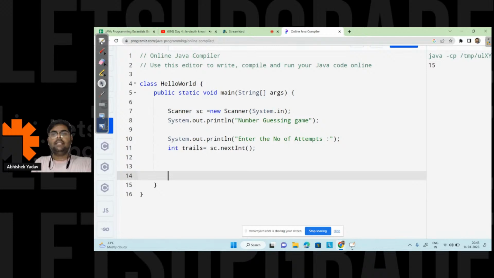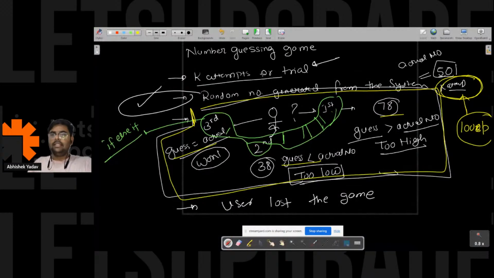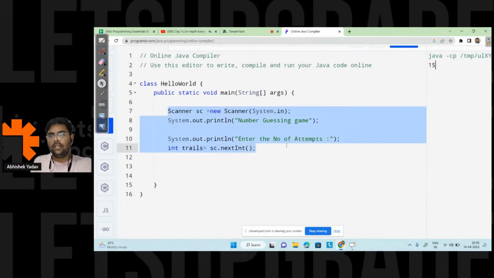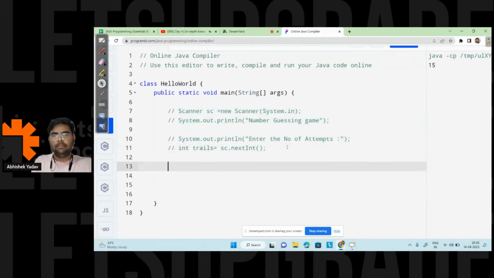So the first part is clear. Now I am able to get the k attempts or trials. So now let's move to the second part, that is the random number generated from the system. So let's comment this part for now. Let's comment all this part, and let's try to generate a random number from the computer, right?